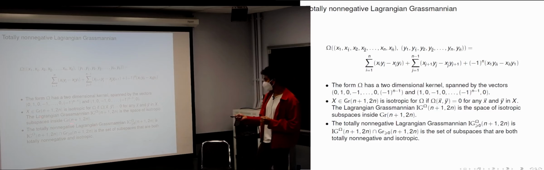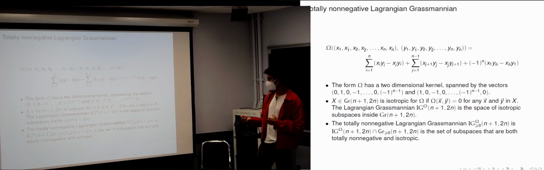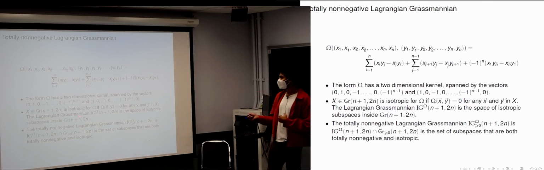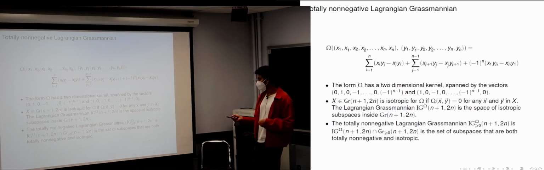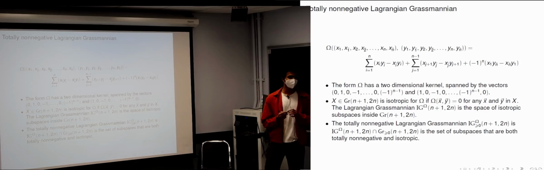Usually when you talk of Lagrangian Grassmannians, you have in mind something that's half-dimensional. So why are we calling this a Lagrangian Grassmannian? Recall that we have a two-dimensional kernel over here. If we quotient out this two-dimensional kernel, then we have an honest symplectic form, something that's non-degenerate, and that's going to live on a space of dimension 2n minus 2. Now a 2n minus 2 dimensional space has at most an n minus 1 dimensional isotropic subspace.